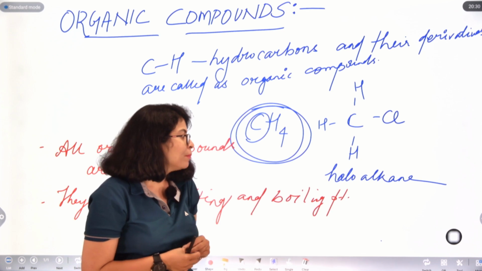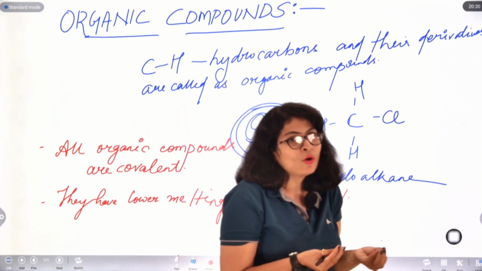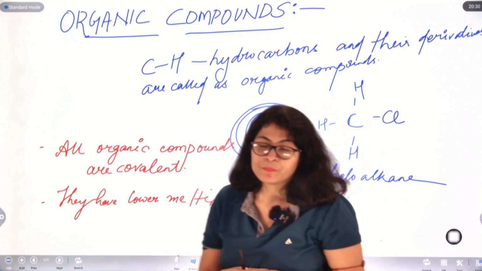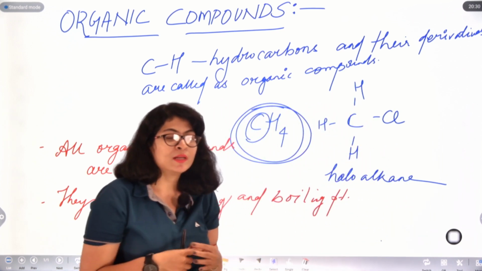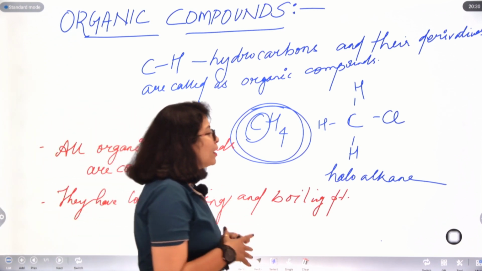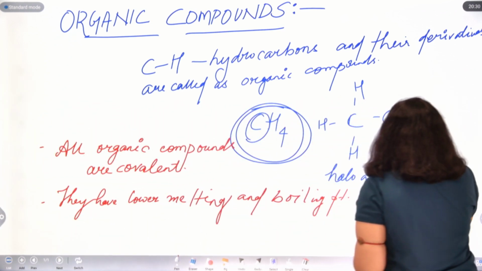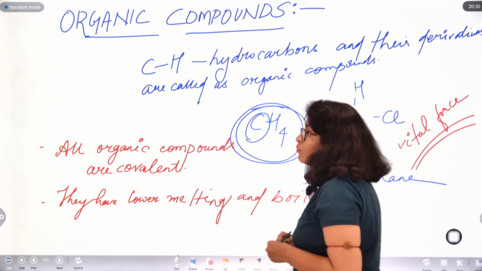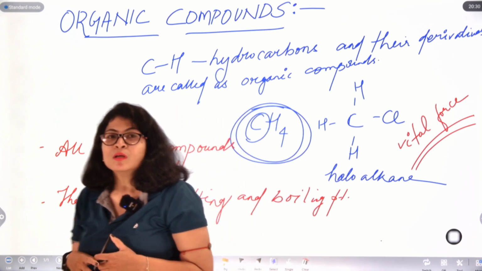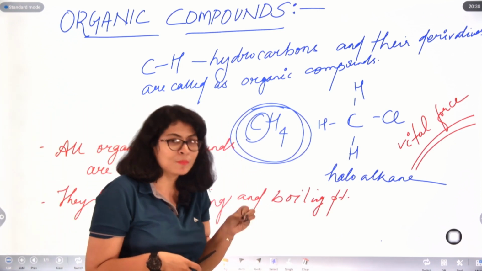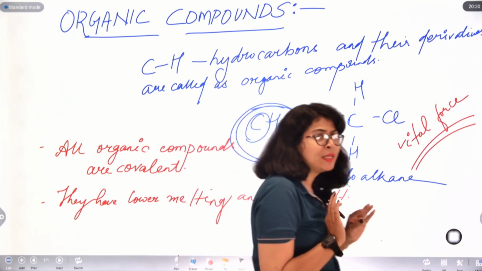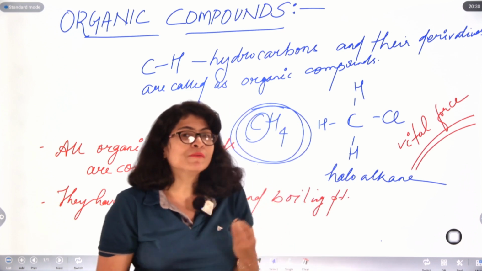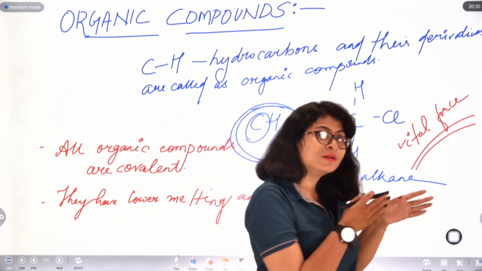Initially, we were of the thought that organic compounds cannot be synthesized artificially. They are only naturally available, and a natural force known as a vital force was responsible for the formation of organic compounds. Therefore, we initially believed in this vital force theory, because lab synthesis or artificial synthesis of organic compounds was not done till that time.